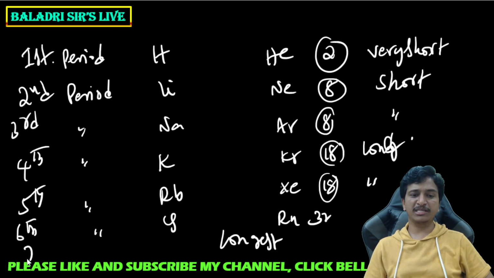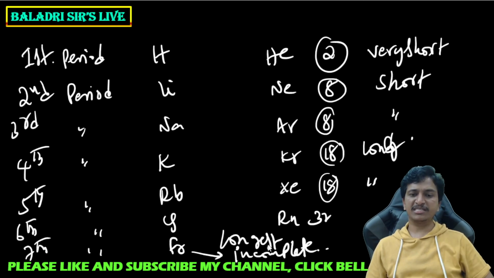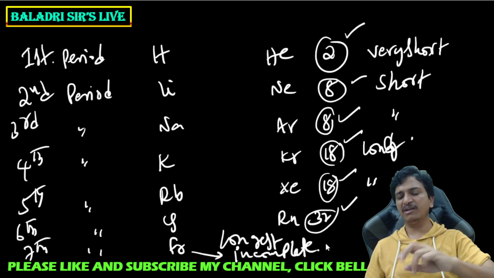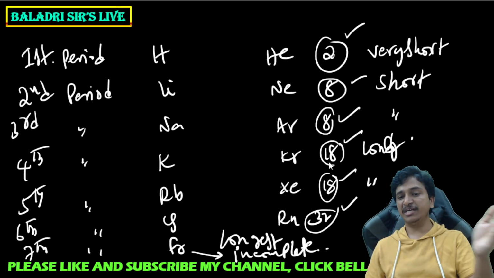And the last period is the seventh period. Till now it is an incomplete period. Starting element is francium. The last period, the seventh period, is called incomplete period. Sixth is called longest period. Like that, the first period contains 2 elements. Second period contains 8. Third contains 8. Fourth contains 18. Fifth contains 18. And sixth contains 32. Still it is incomplete. That seventh period also can be filled with 32 elements. These are the number of elements present in each period.